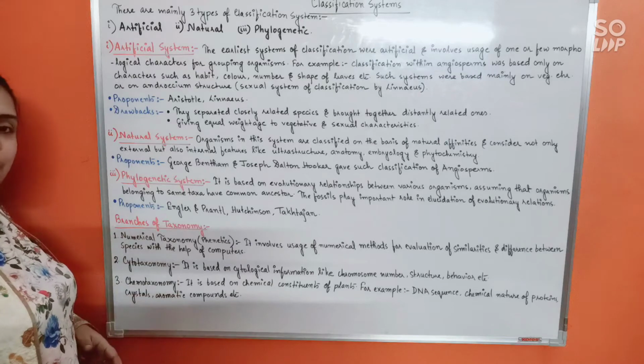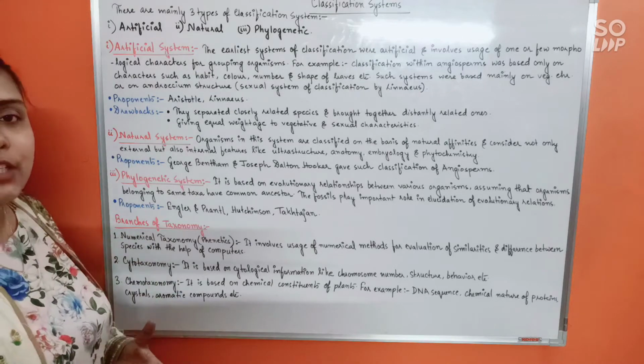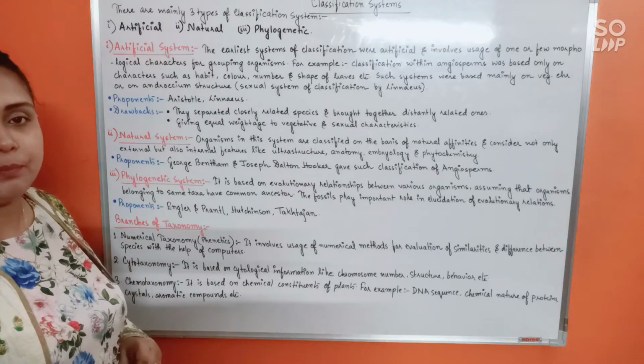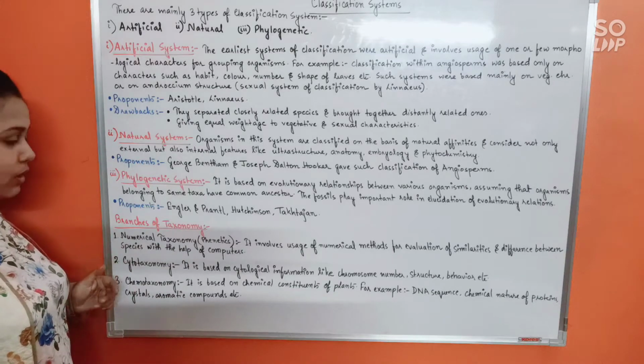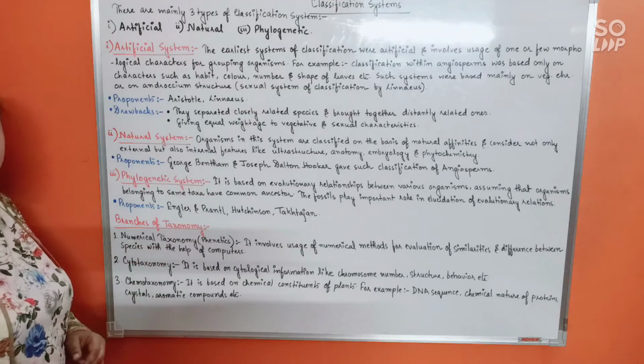Alright. So this being said regarding the three types of classification system, now let us go into a little bit of further discussion regarding branches of taxonomy. There are various branches of taxonomy based on the parameter being used for classification. Mainly we are discussing here three types which are very important.